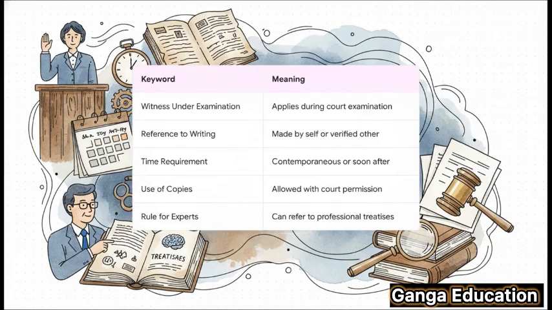As you can see in this table, there are 5 key elements here. First, this whole rule only kicks in when a witness is under examination. Second, they can refer to a writing, but it has to be one they either made themselves or one that someone else made, which they then checked and verified.